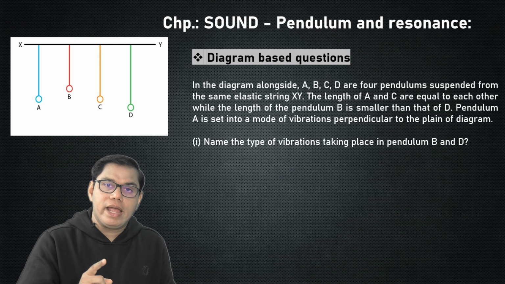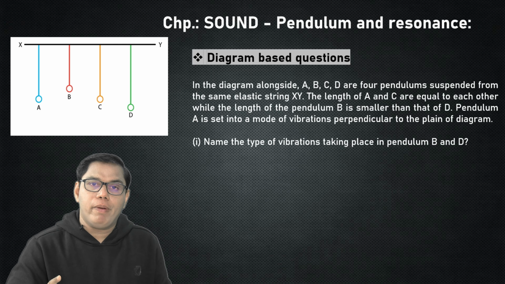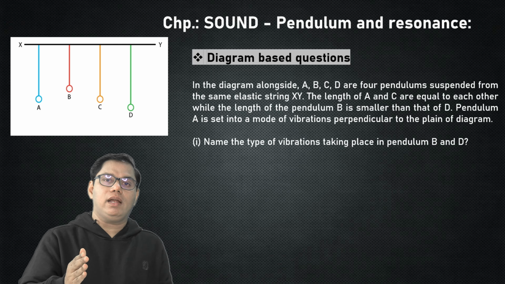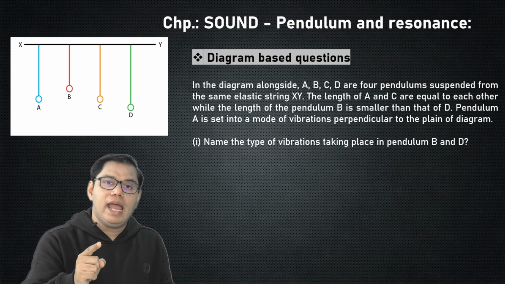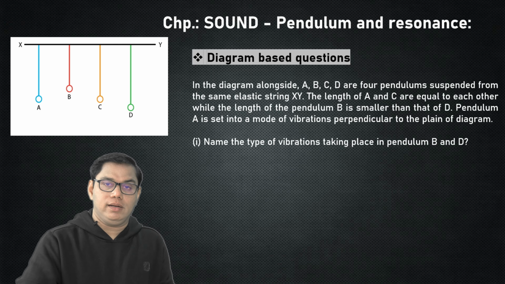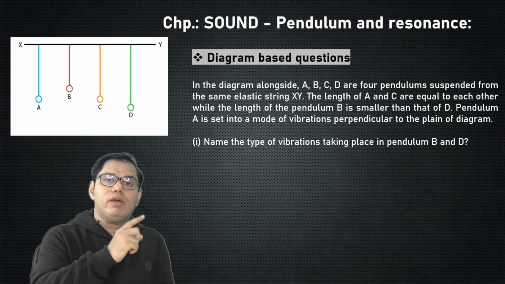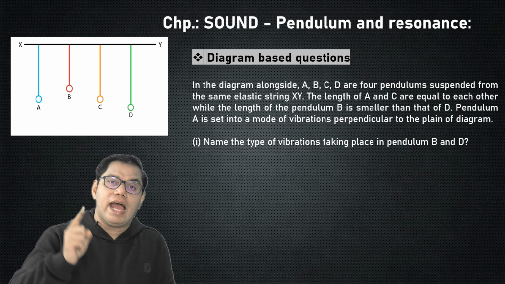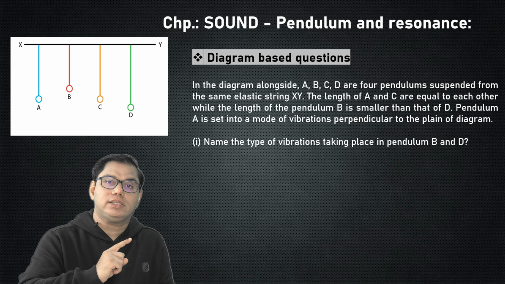The type of vibrations seen in pendulum B and pendulum D. So definitely pendulum B and pendulum D show, yes, forced vibration. A is vibrated by us, so it will be vibrating with its natural frequency, and the vibration is natural vibration.